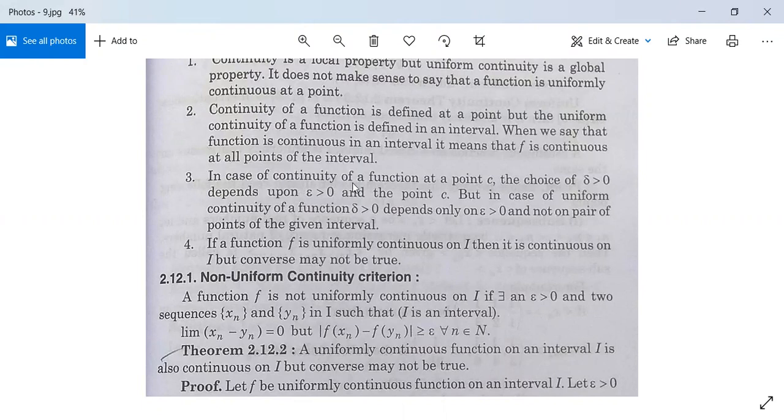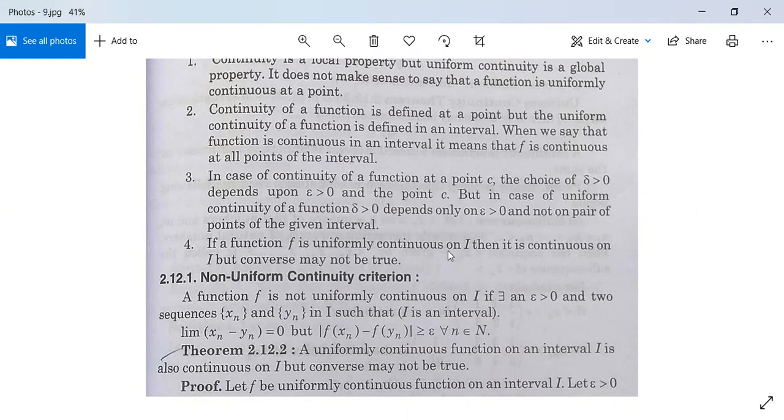In case of continuity of a function at a point c, the choice of delta greater than 0 depends upon epsilon greater than 0 and the point c. But in case of uniform continuity of a function, delta greater than 0 depends only on epsilon greater than 0 and not on pair of points of the given interval. यही अंतर है. Continuity में point c पे depend करता है, but uniform continuity में point पे depend नहीं कर रहा, not on pair of points पे depend नहीं कर रहा.